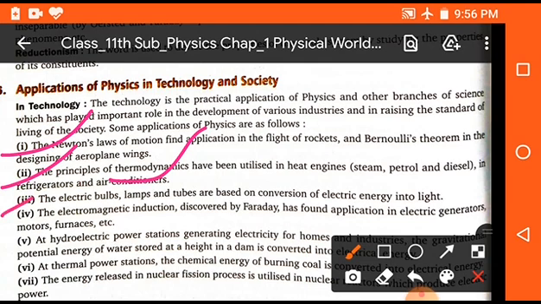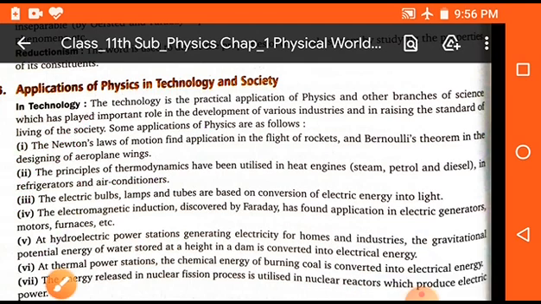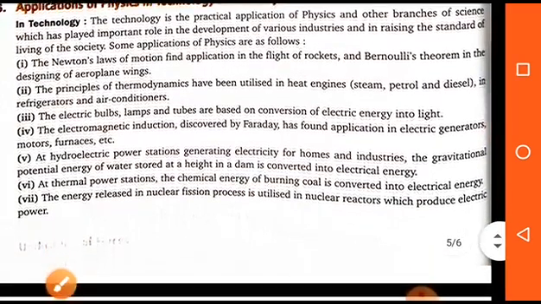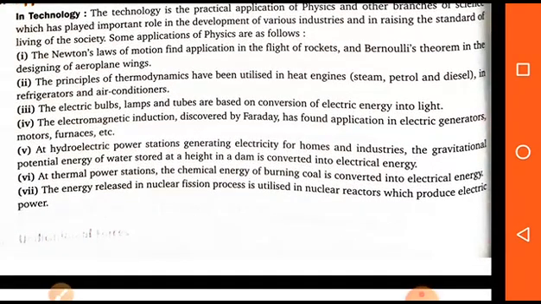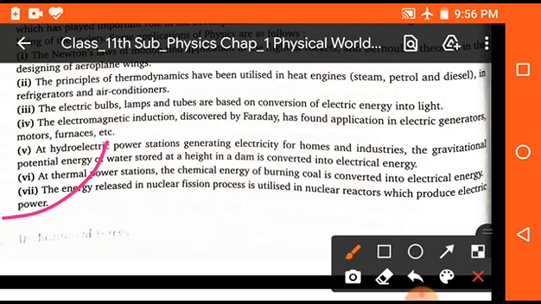Next one is the electric bulbs, lamps and tubes, which are based on conversion of electric energy into light. The electromagnetic induction discovered by Faraday has found application in electric generators, motors, furnaces, etc. Clear? At a thermal power station, the chemical energy of burning coal is converted into electrical energy. The energy released in the nuclear fission process is utilized in nuclear reactors which produce electric power.